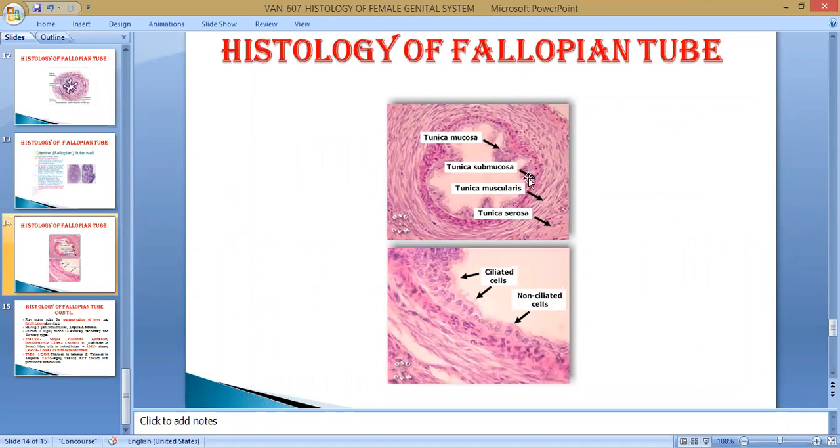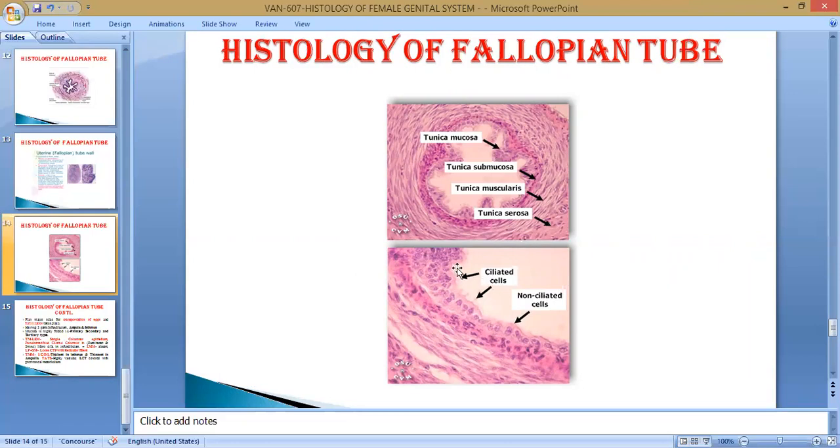The innermost is the lamina epithelialis mucosae. Tunica mucosa contains three layers, out of which lamina muscularis mucosae is absent. Then comes the tunica submucosa and tunica muscularis, inner circular and outer longitudinal, and outermost the tunica serosa, which contains blood vessels and nerves.